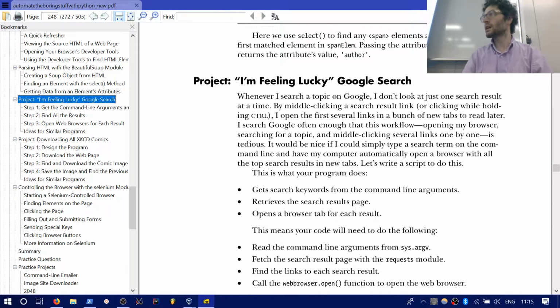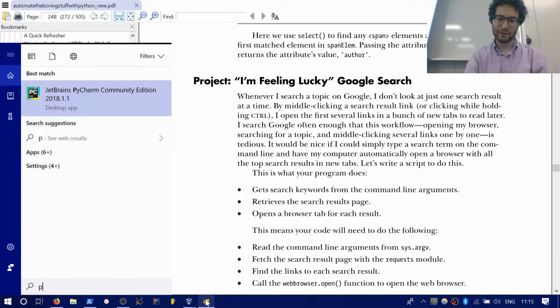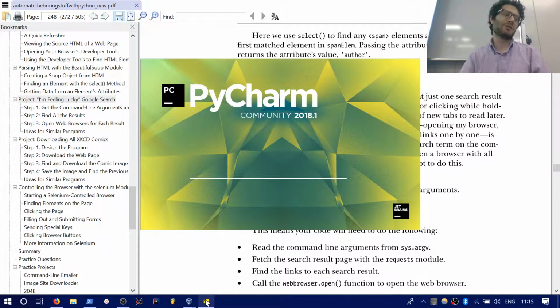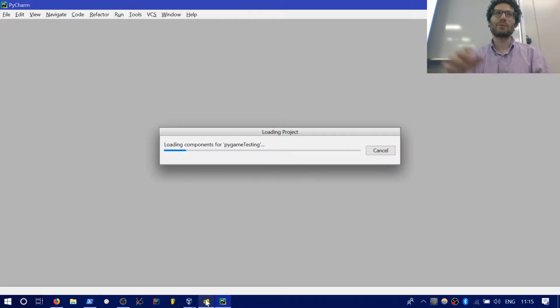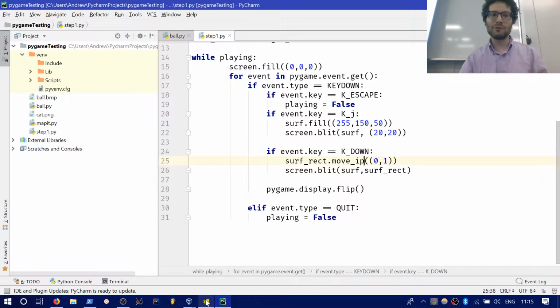First, I want to go over the project that I've already worked on, which creates a script that does the whole "I'm feeling lucky" by Google. Basically, whenever you're Googling something, a lot of times you'll put in that search term and then open up a bunch of tabs to figure out which one is relevant. Like if I wanted to figure out how to install Linux onto a USB drive, not as a live USB, mind you, but actually using my USB drive as an external hard drive and booting my Linux project from that.